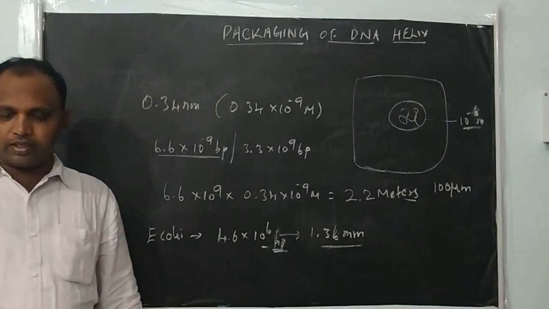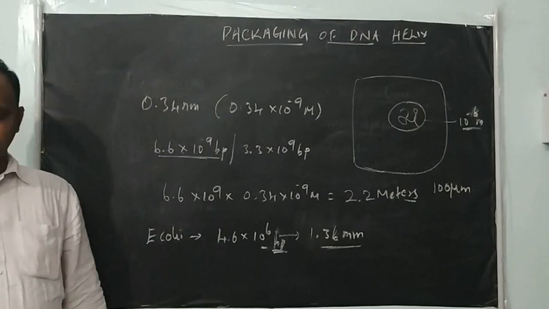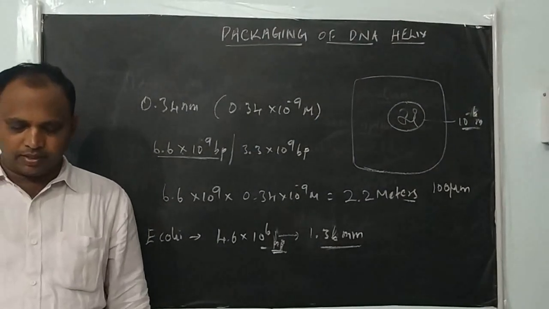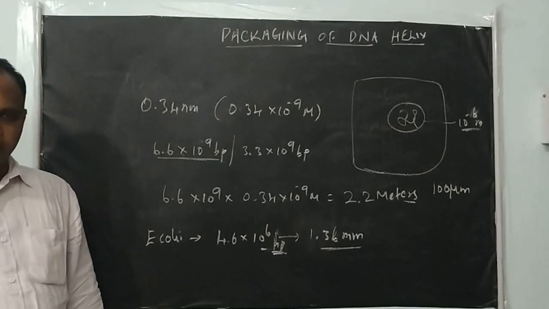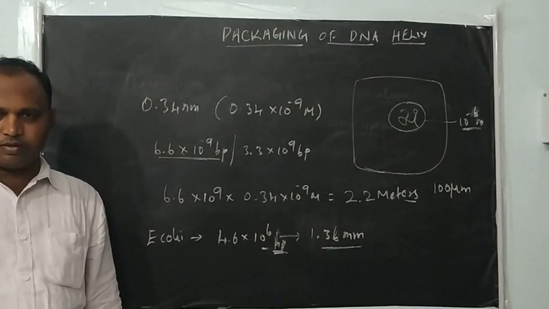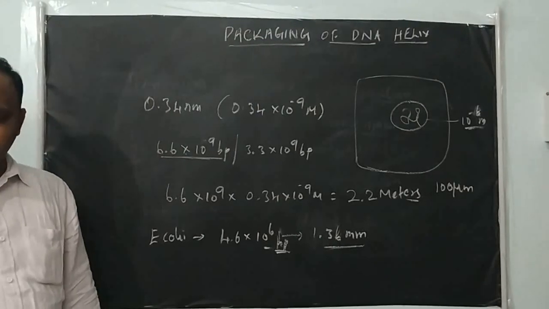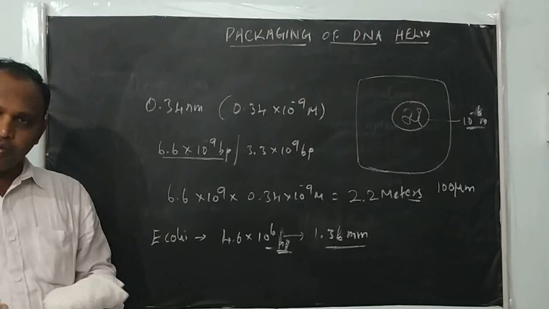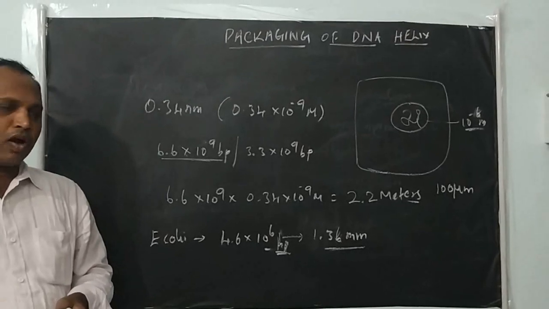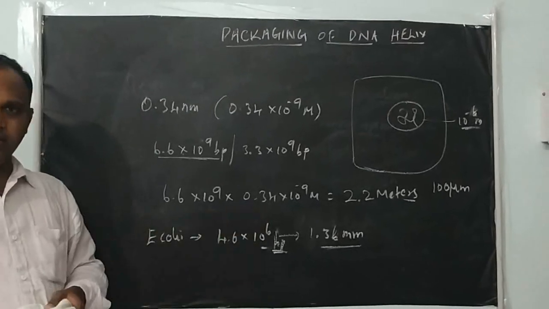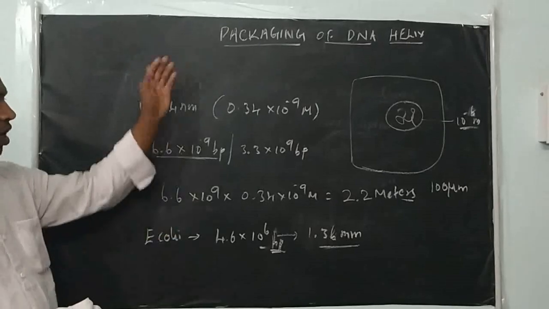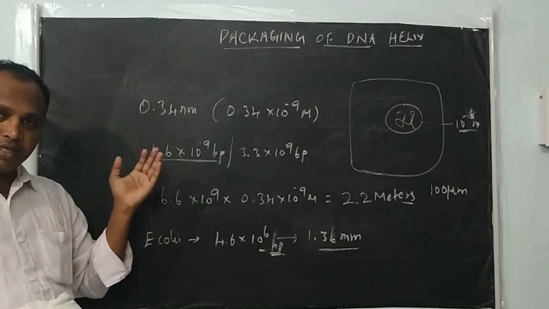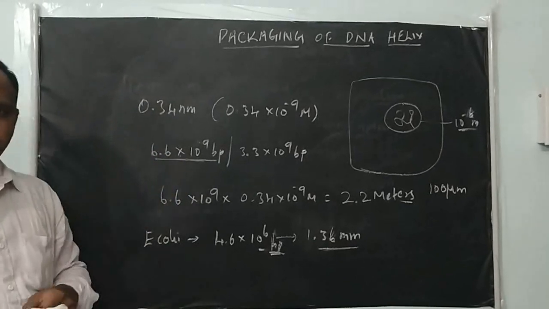But you see, the cell itself is of very small size. How can the cell accommodate this much lengthy DNA within such a small space? Through packaging or compaction. They have to compact or reduce the length so that they can accommodate this much lengthy DNA. So we are going to see how the cell packs and accommodates the length of DNA within the nucleus or within the cell.